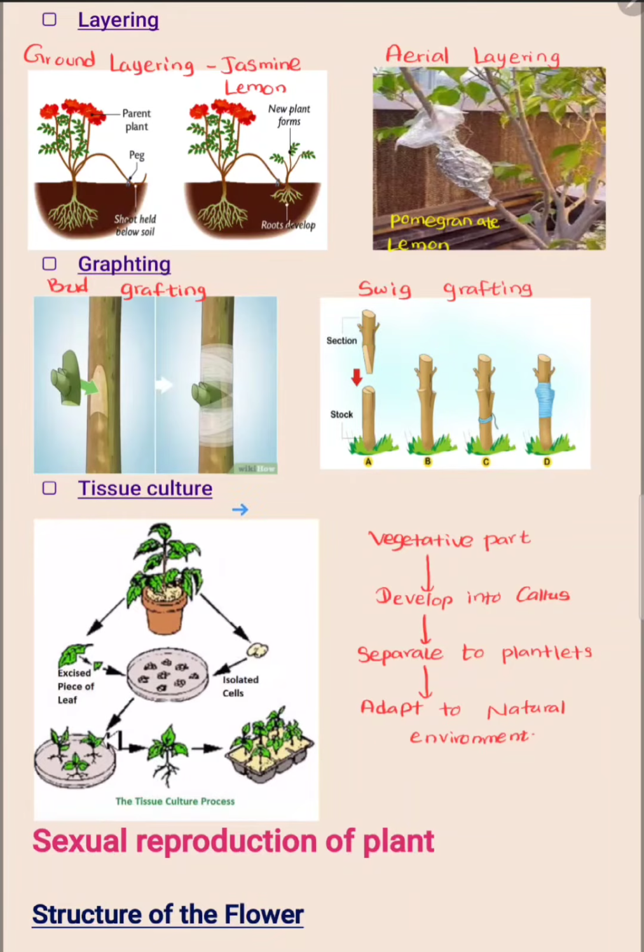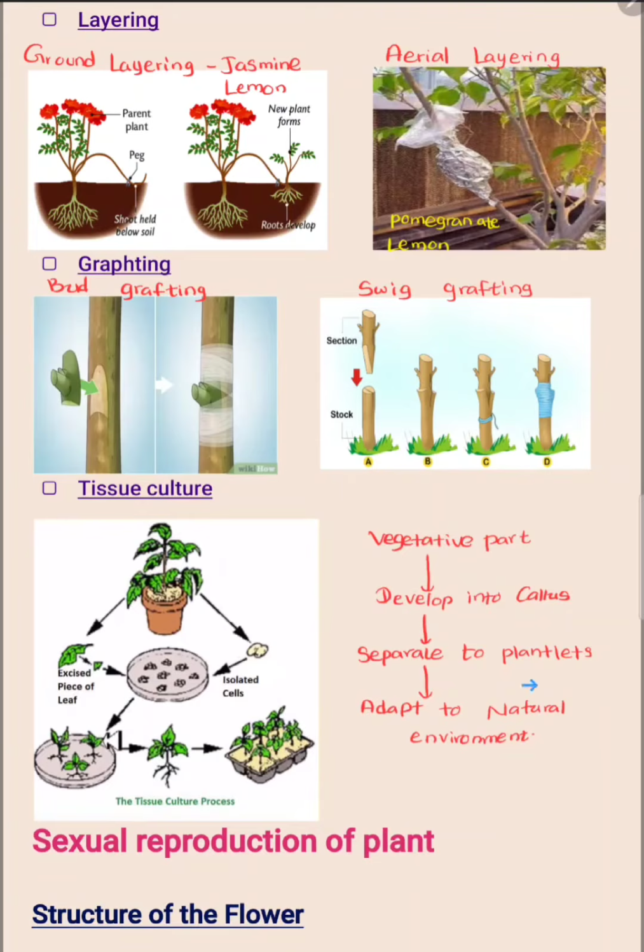The next method is tissue culture. Compared with other artificial vegetative propagation methods, tissue culture is very demanding because it needs a sterilized environment and knowledge about tissue culture.